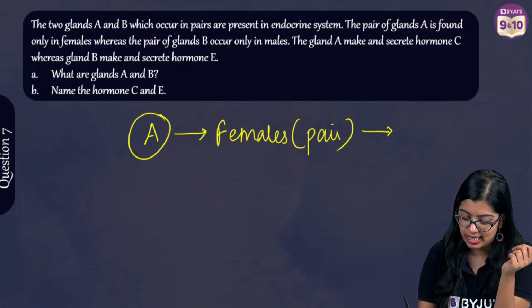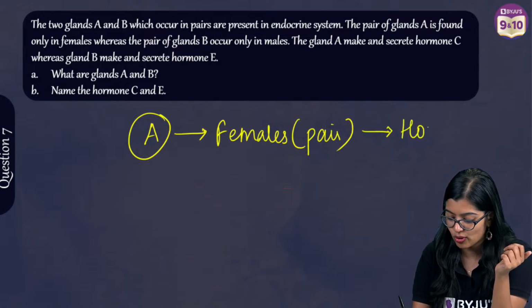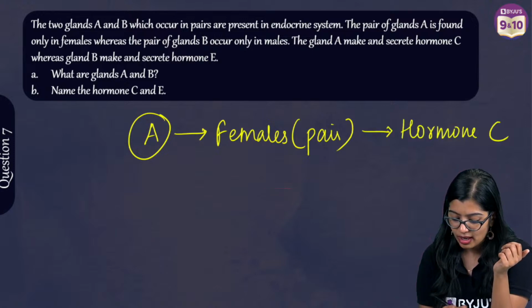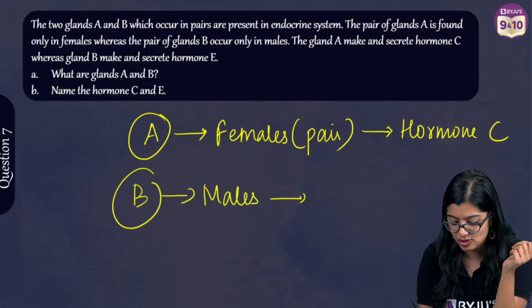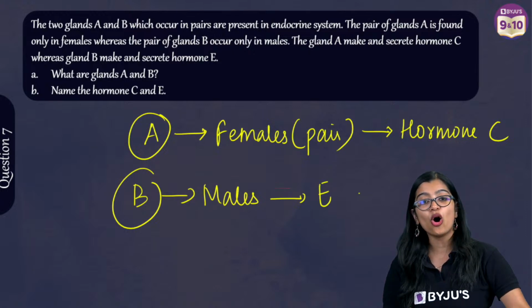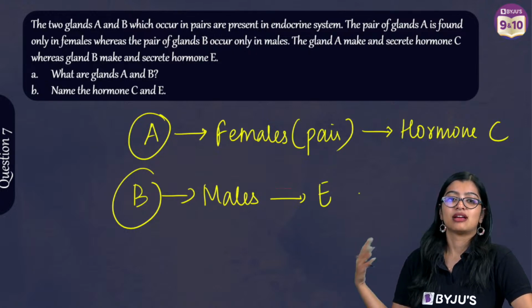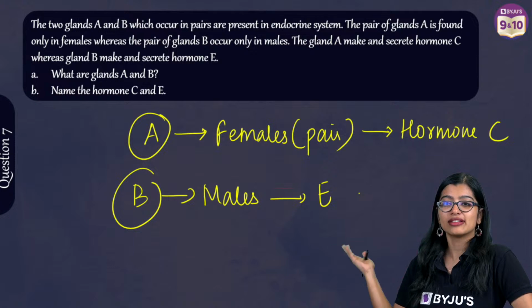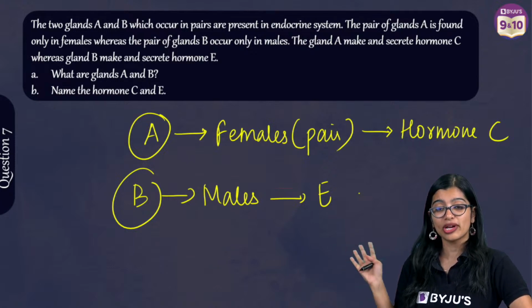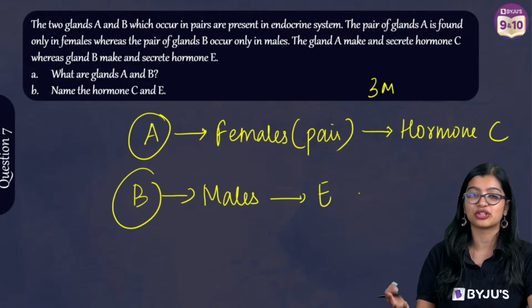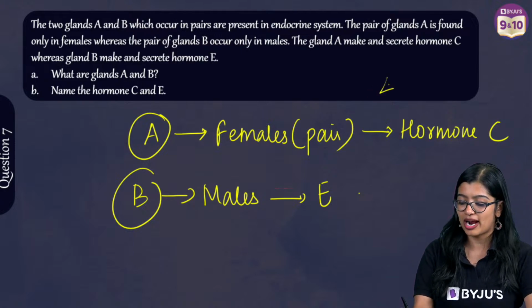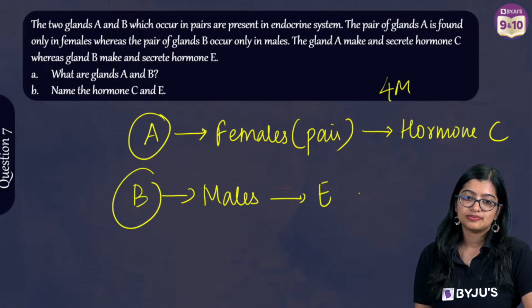Then we see that this right here produces a hormone which is C. Next they are saying there is another one which is found only in males, and this produces E. So easy. This is a double triple halwa question, and you will easily get 3 to 4 marks for this. 1 mark for identifying.